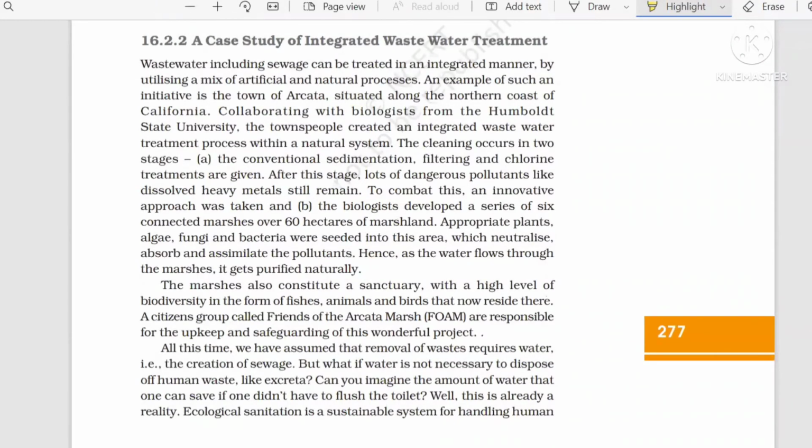So till now what we studied, 0.1% impurities is making water unfit for drinking. Now nutrients are making the problem of algal bloom. Then we studied domestic sewage is actually treated, but the biological oxygen demand is high at the time the sewage is discarded. Slowly, when the BOD decreases, then only DO can increase.